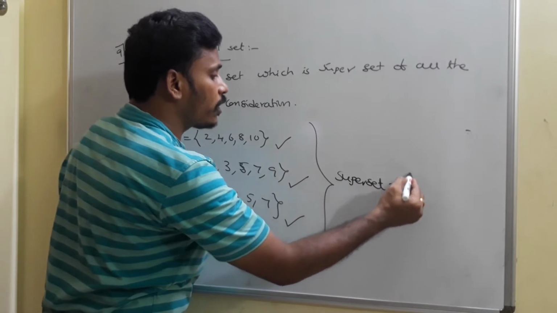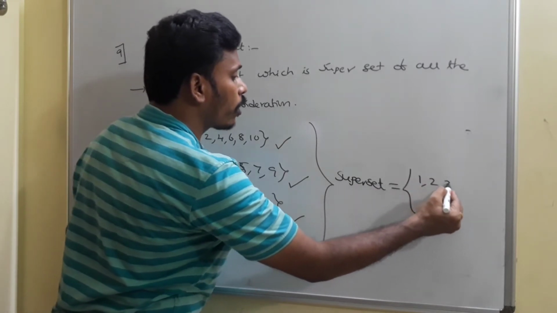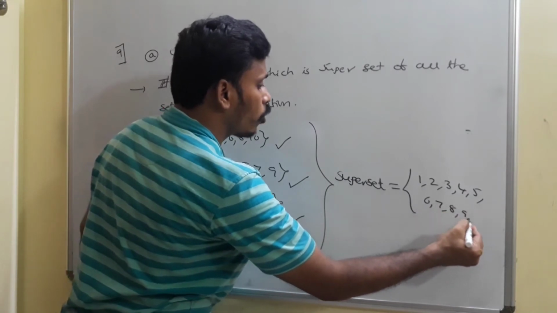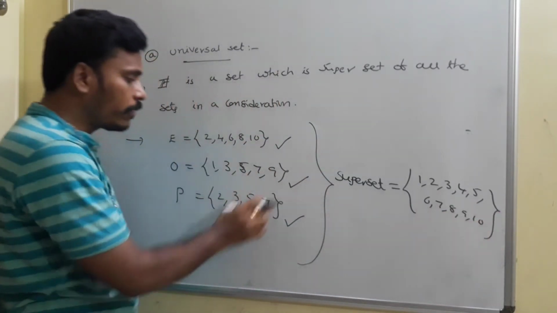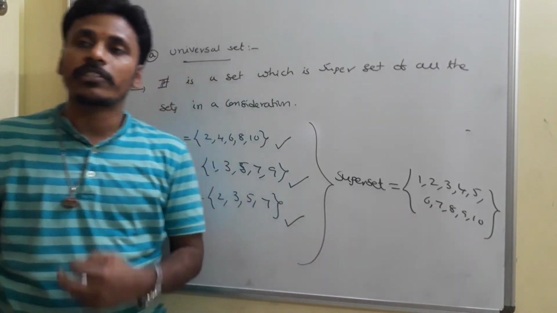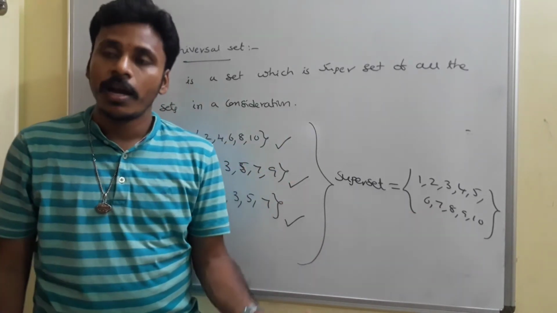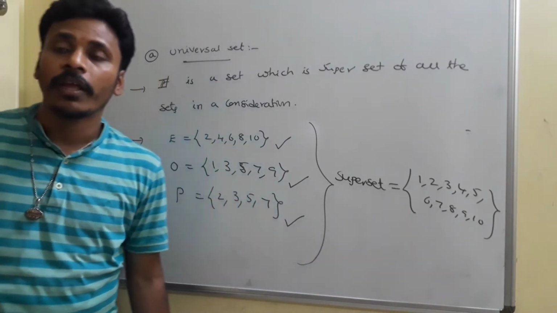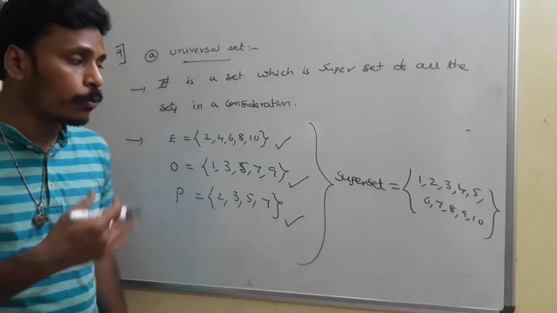So the superset is equal to, here I will list out the first 10 natural numbers. In this situation, in this consideration, this set containing the first 10 natural numbers is the universal set. The construction of the superset may differ from situation to situation, problem to problem.